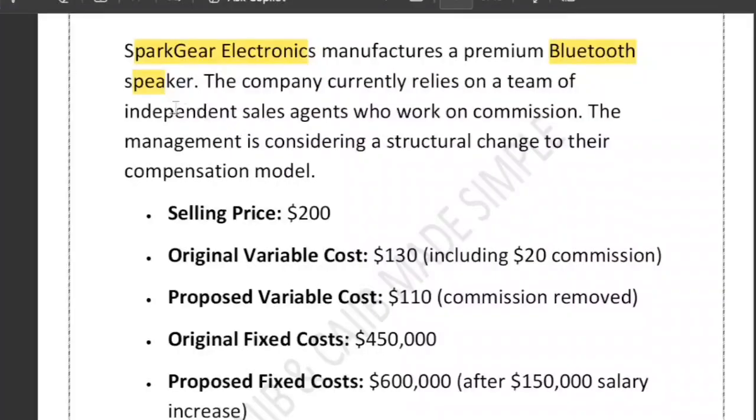Company relies on a team of independent sales agents. And obviously the sales agents work on commission.